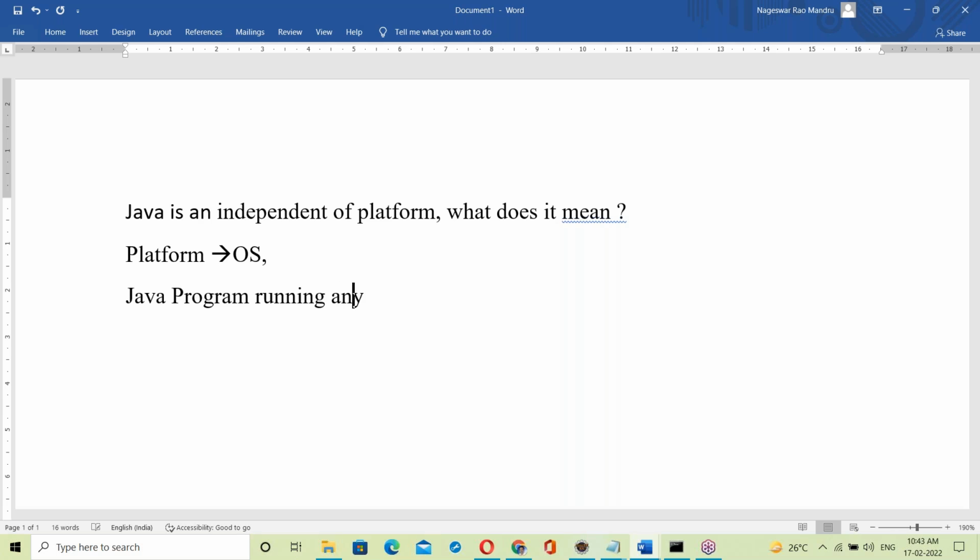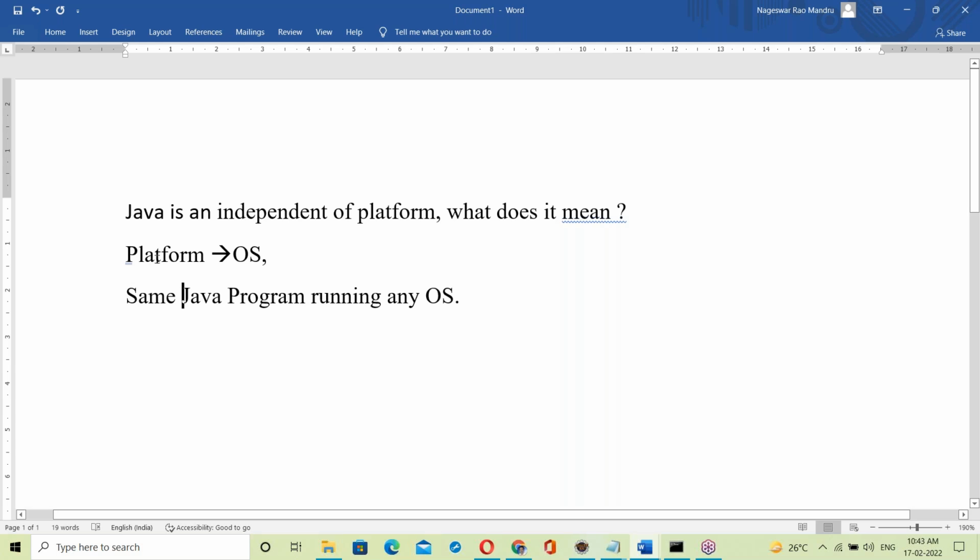runs anywhere. A Java program runs anywhere. The same Java program runs anywhere here. That's fine. See, platform independent means a Java program runs anywhere.